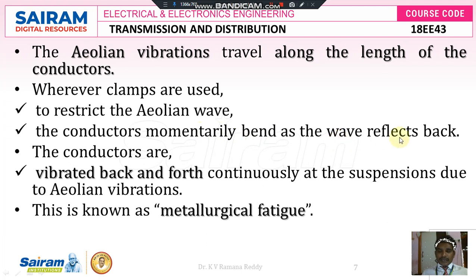So the conductor reflects back in a wave-like structure. Then the conductors vibrate back and forth continuously at the suspensions due to the Aeolian vibrations.